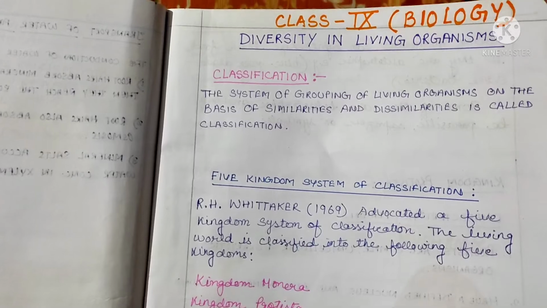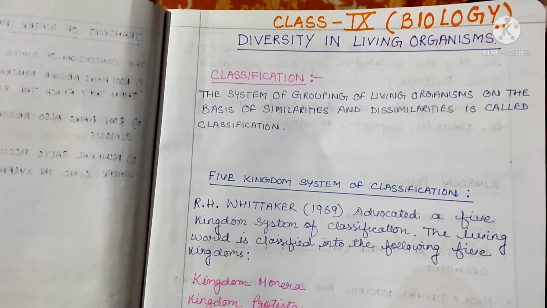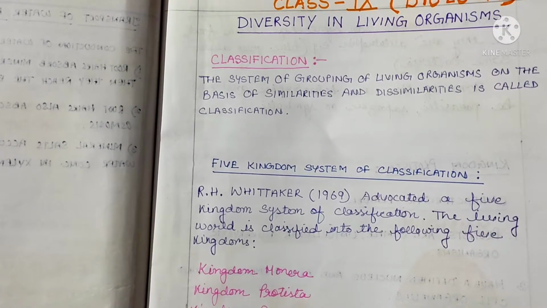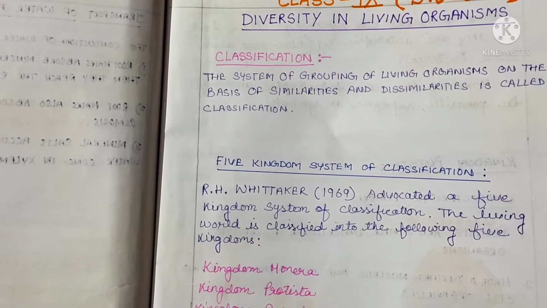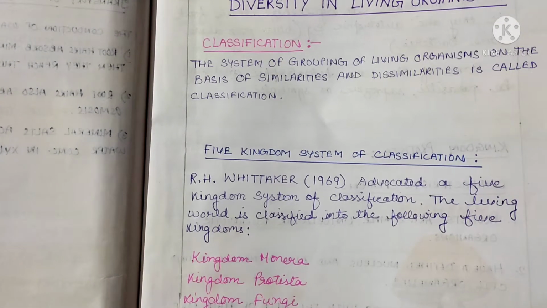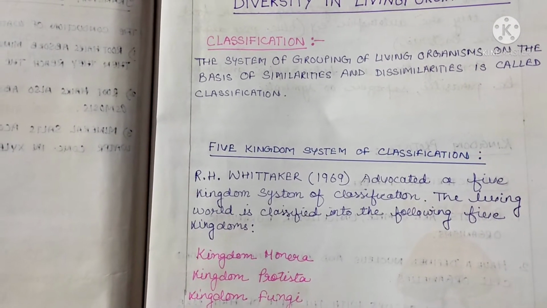So let's start with the new chapter, diversity in living organisms. Classification: the system of grouping of living organisms on the basis of similarities and dissimilarities is called classification. Five kingdom system of classification.